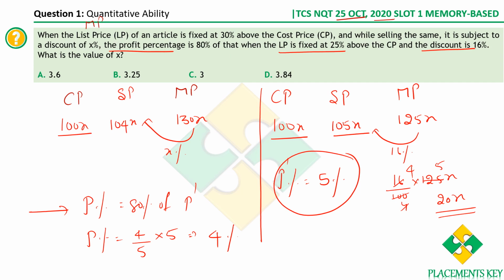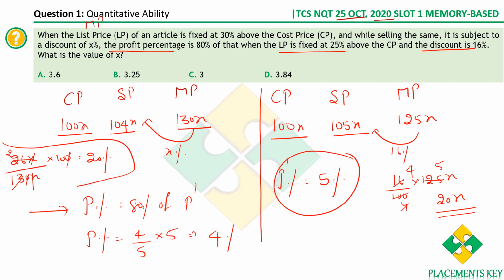We are supposed to compute the discount percentage. Mark price is 130x, selling price is 104x. So how do you compute the discount percentage? Discount by mark price into 100. So what is the discount in absolute terms? 130x minus 104x, you get 26x. Discount divided by marked price, which is 130x, into 100. So this gives us the discount percentage, which is x percentage. x cancels, 0 0 cancel, 13 ones, 13 twos. So you get the discount percentage as 20%. That is how we solve this question.